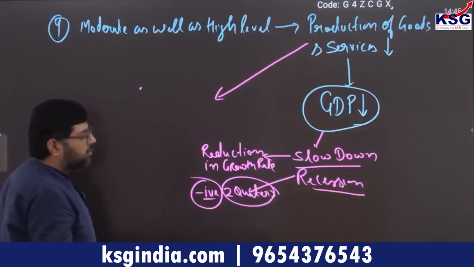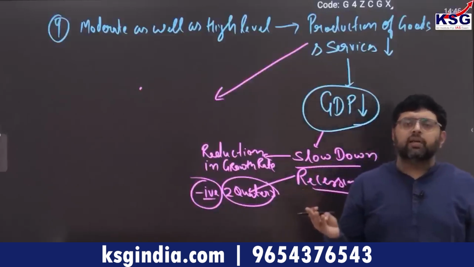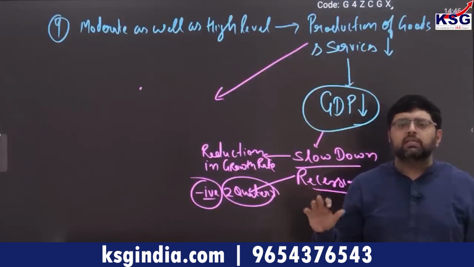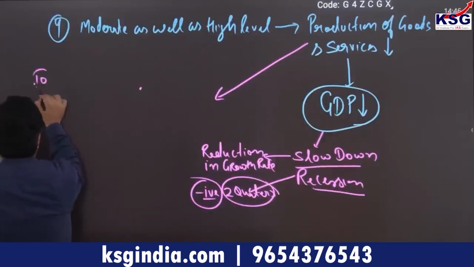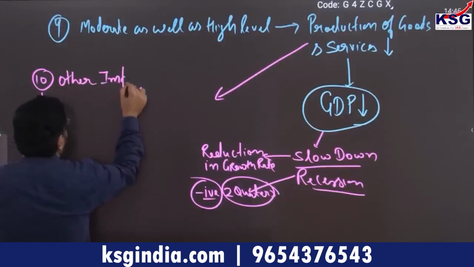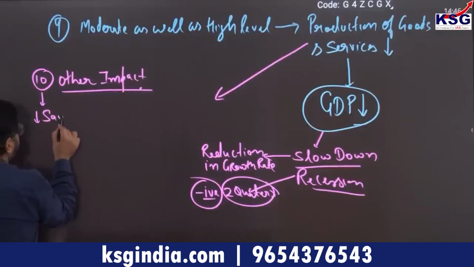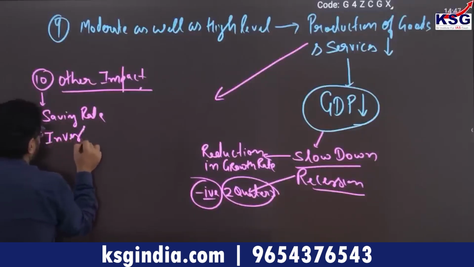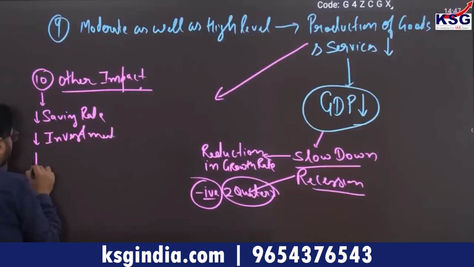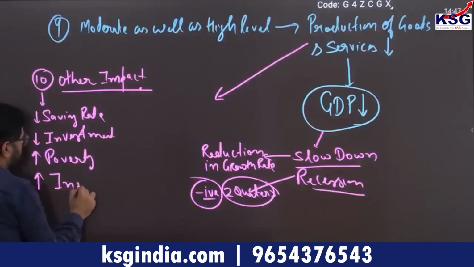The next impact is GDP, and ultimately whenever inflation is there, moderate or high level, investment rate and saving rate, all these things will reduce, as well as poverty will increase, and inequality will also increase. So I will summarize the other impacts. Saving rates will reduce, investment rate will reduce, poverty will increase, and ultimately inequality will also increase.